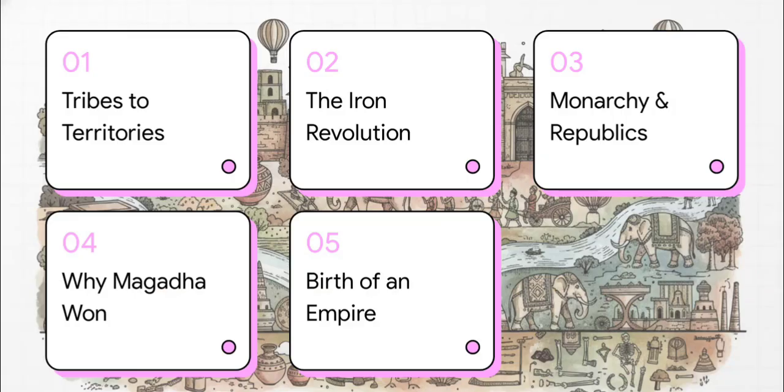So, here is our roadmap for this explainer. We'll be looking at the shift from tribes to territories, the absolute game-changer that was the Iron Revolution, the early statecraft of monarchies and ancient republics, exactly why Magadha came out on top, and finally, the birth of an empire.